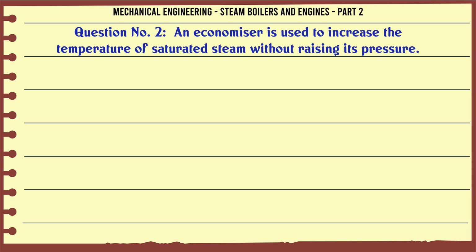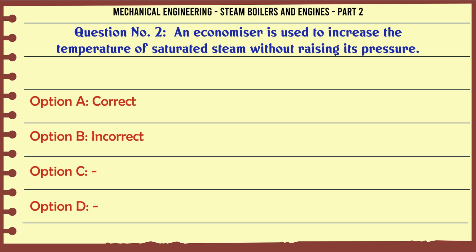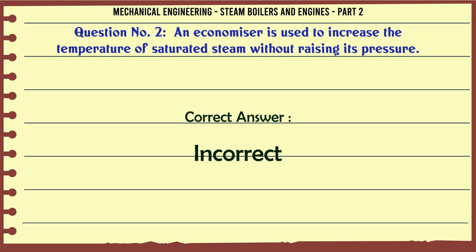An economiser is used to increase the temperature of saturated steam without raising its pressure. A, correct. B, incorrect. C. D. The correct answer is incorrect.